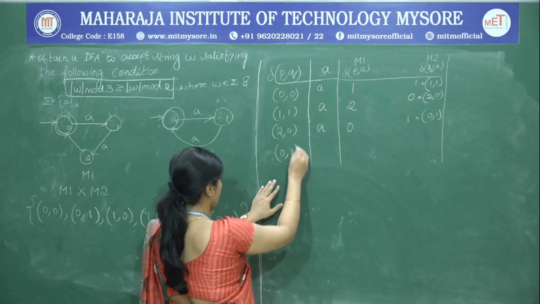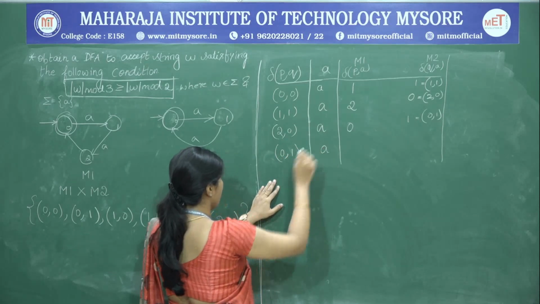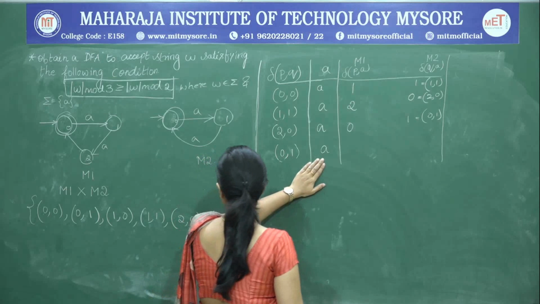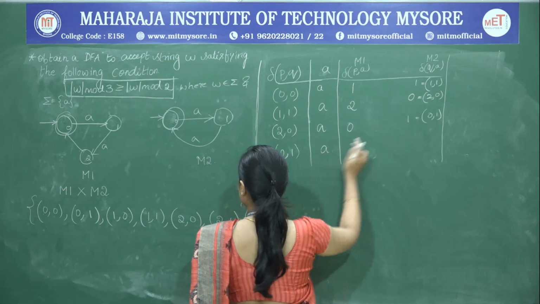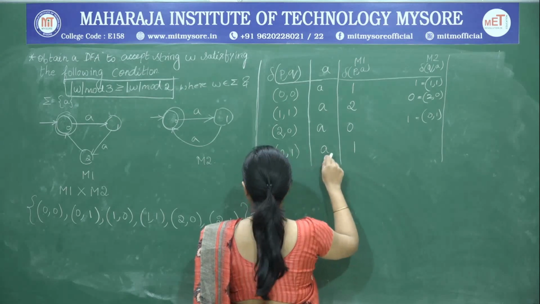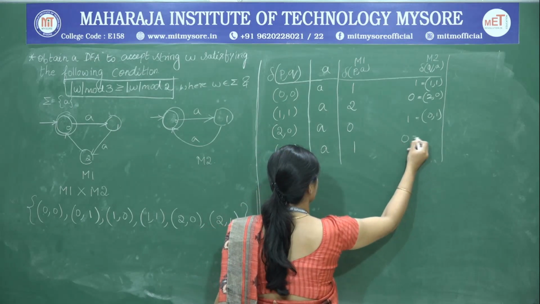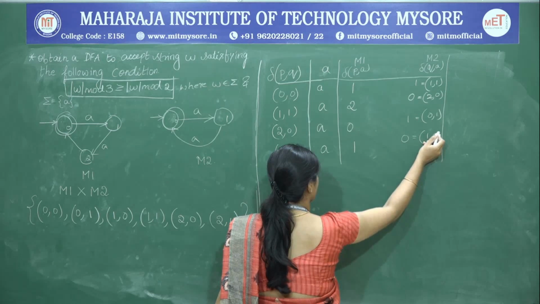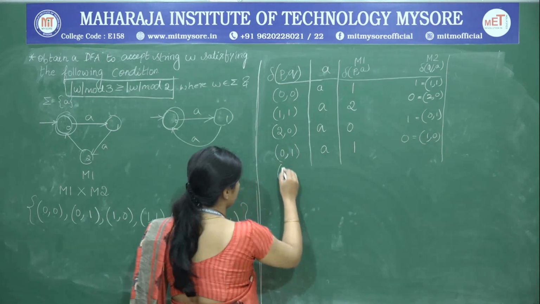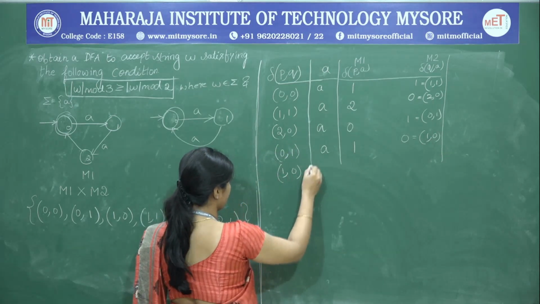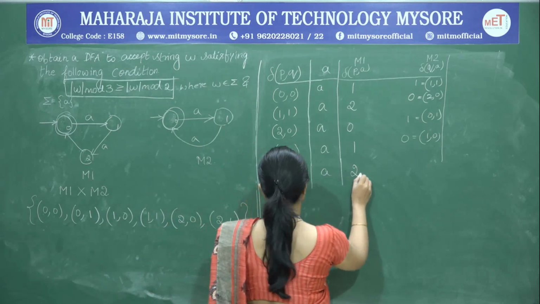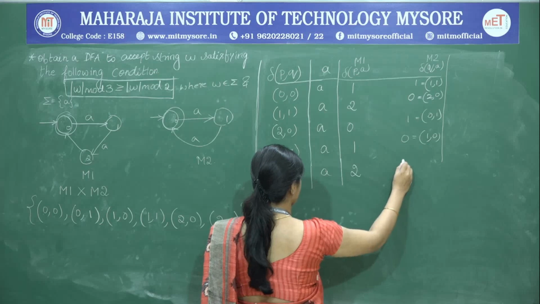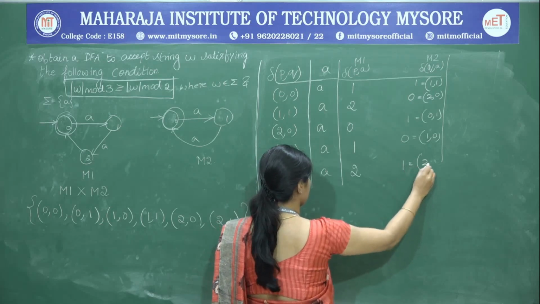Next, pick up that 0, 1 and frame the transitions. So, 0, 1 on A: 0 on A is going to 1 and 1 on A is going to 0. So, therefore, it is 1, 0. Pick up this 1, 0 on A. So, 1 is going to 2 and 0 is going to 1. So, this is 2, 1.